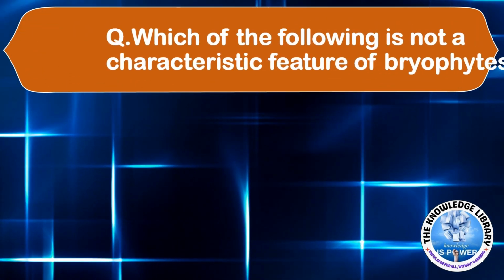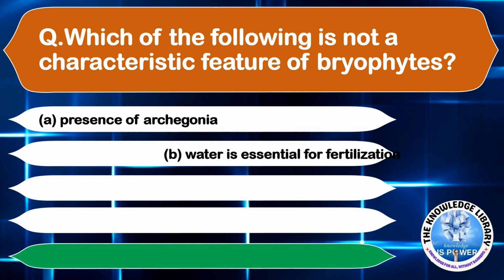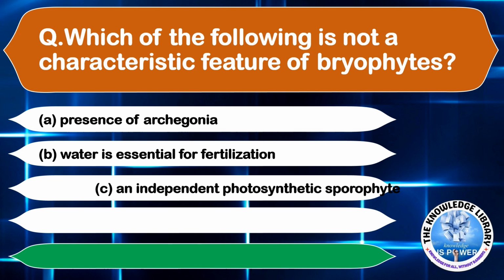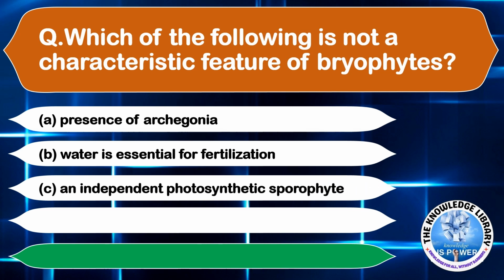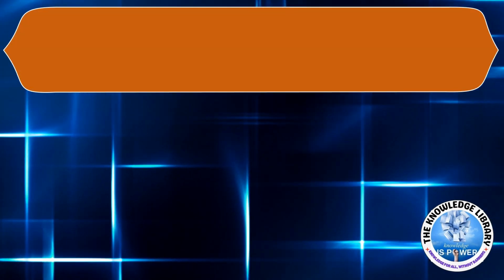The next question: which of the following is not a characteristic feature of bryophytes? Option A, presence of archegonia, option B, water is essential for fertilization, option C, an independent photosynthetic sporophyte, and option D, motile sperms. The correct answer is option C, an independent photosynthetic sporophyte. Moving on to the next question.